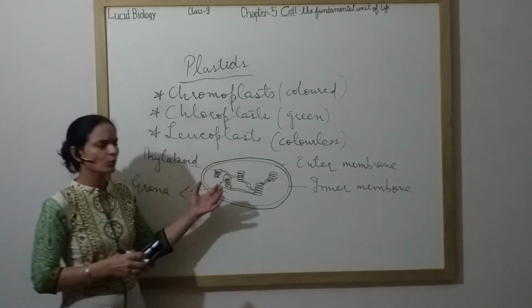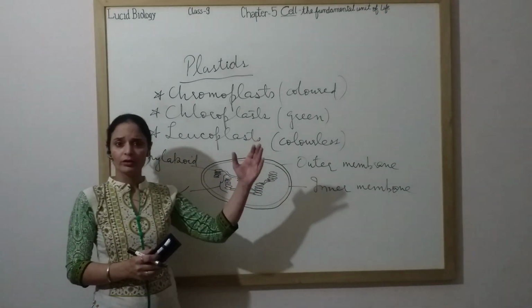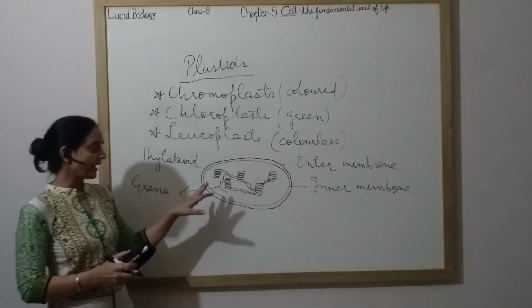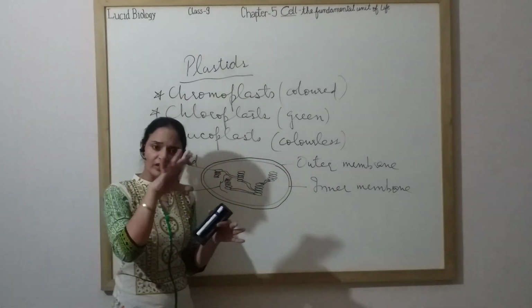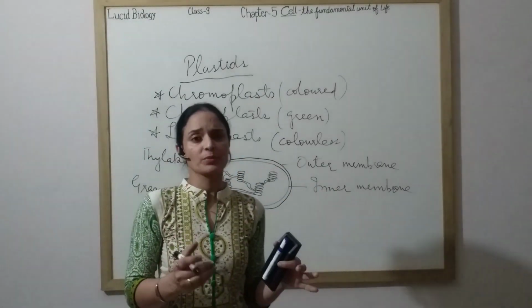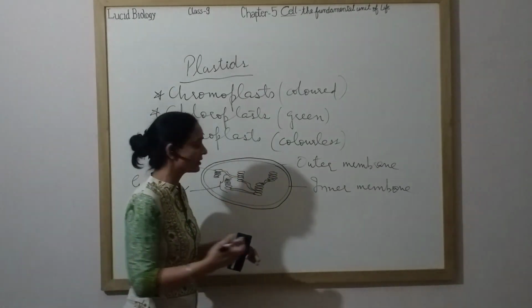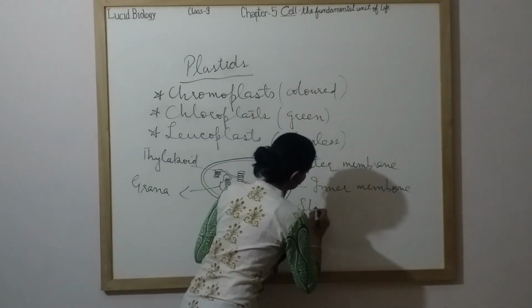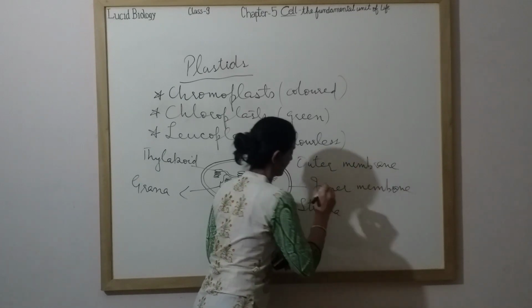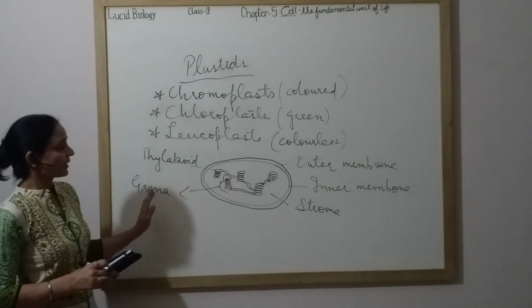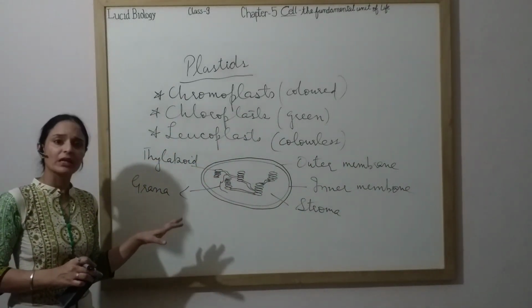There is no hard and fast rule. You can make more grana in the matrix. And the matrix, I told you, the entire plastid is filled with a substance which is called matrix. And the matrix of plastid is given a different name, that is stroma. Okay, so this is the structure of plastid.